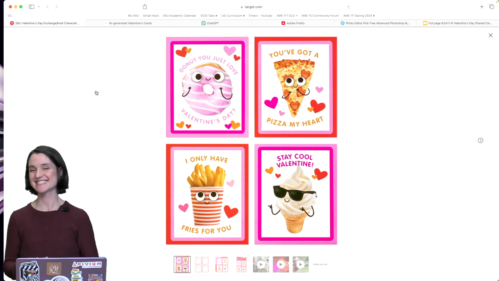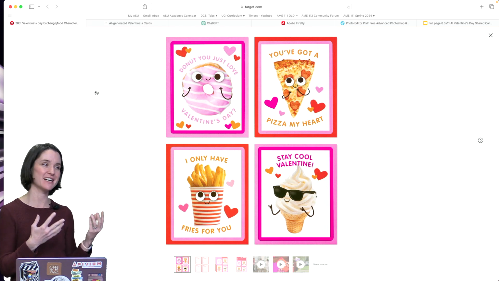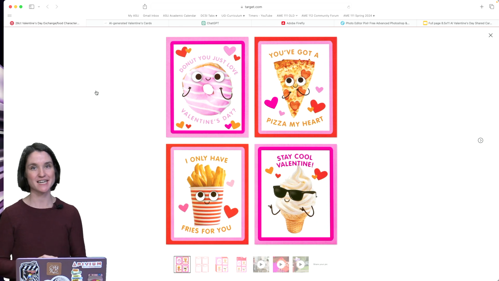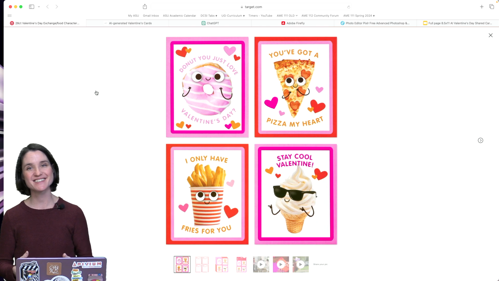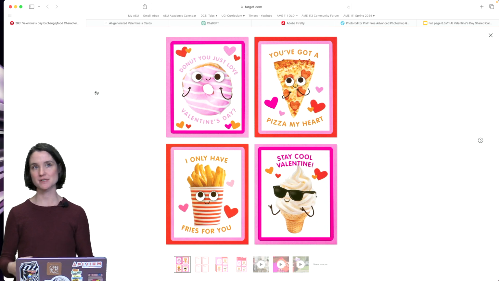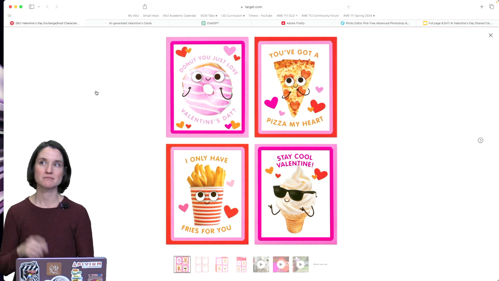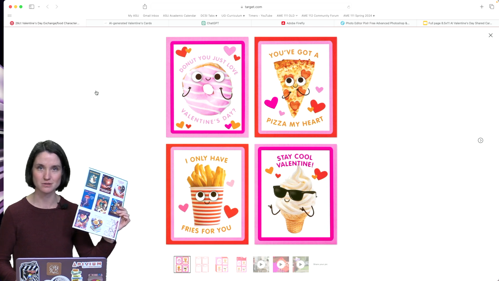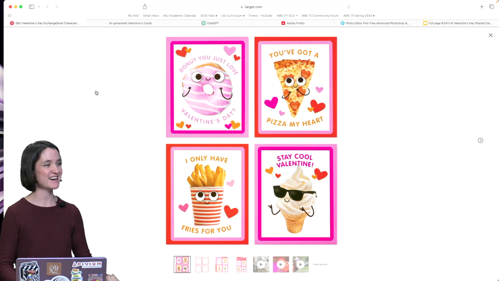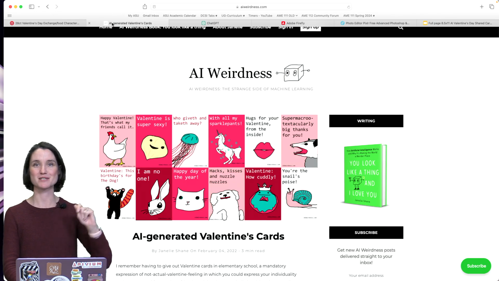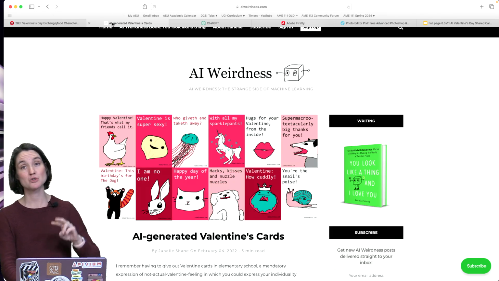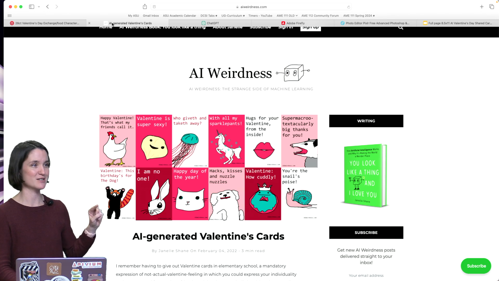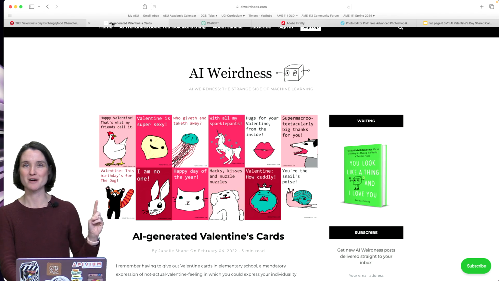I do. And I love these elementary school, silly, cute, quaint, grown worthy Valentine's Day cards. And I miss them. And so this year, inspired by all of the creative AI tools that are growing all around us, I decided, could I make my own strange, quaint, cute Valentine's Day cards? And I did. I was also inspired by a project by Janelle Shane. This is from 2 years ago, so pre-ChatGPT, of her weird Valentine's Day cards. So please check out aiweirdness.com to see more of her work.